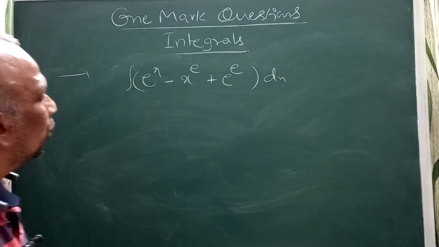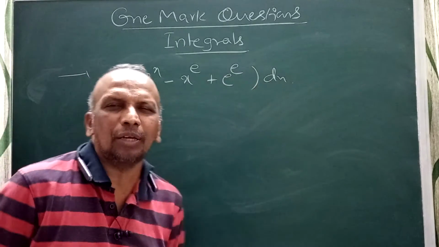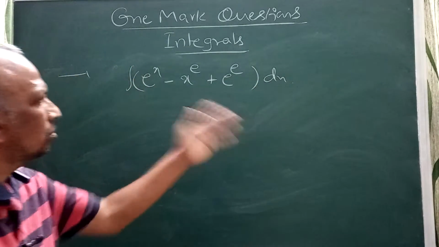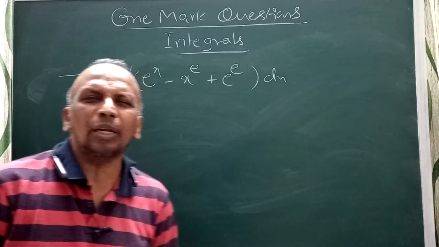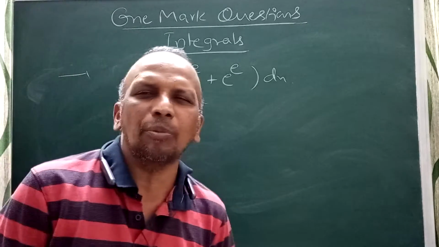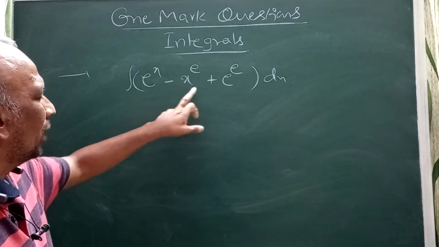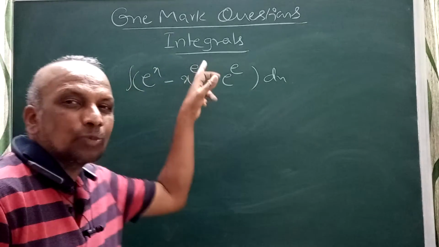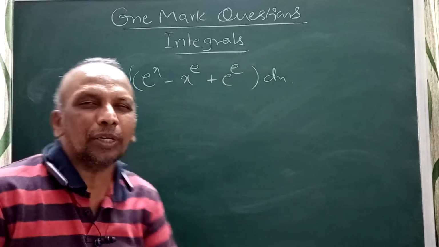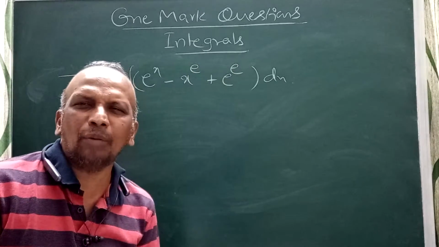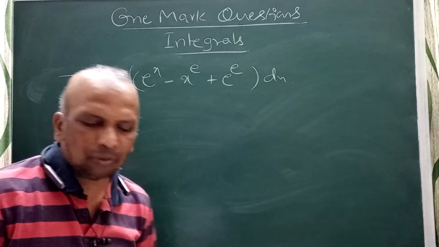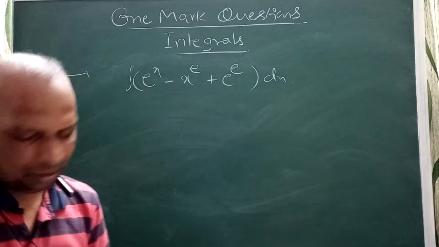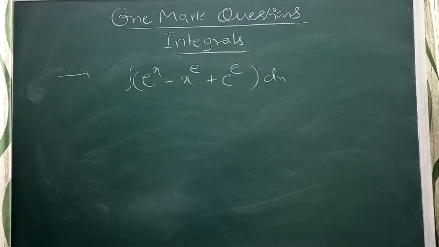You can think of x power e, or e power e also. One problem is related to this model. Even that way, the question can be considered.